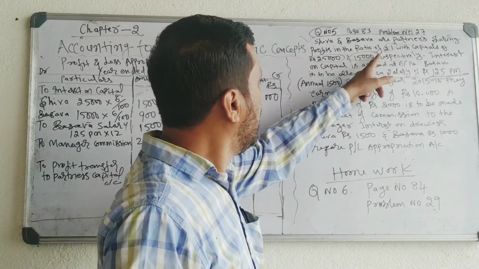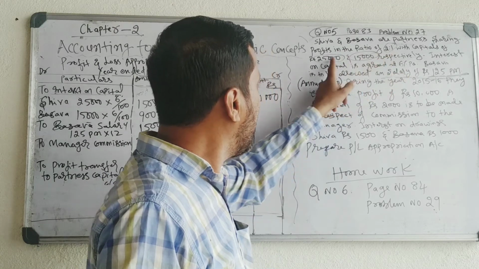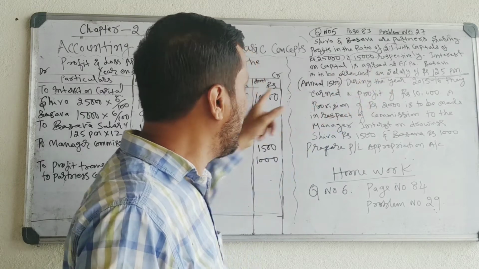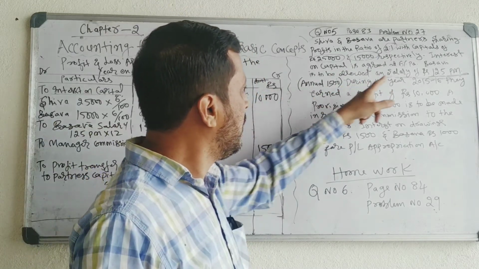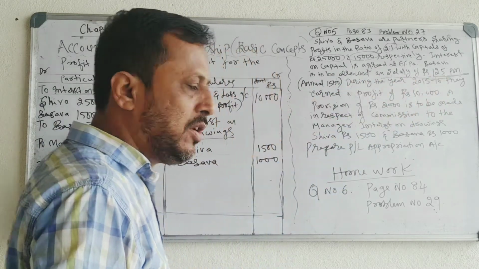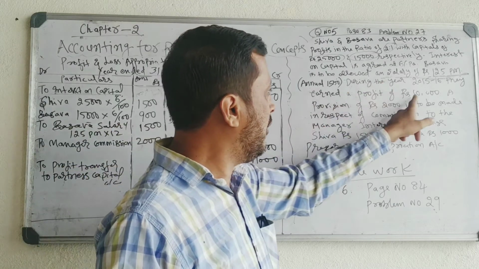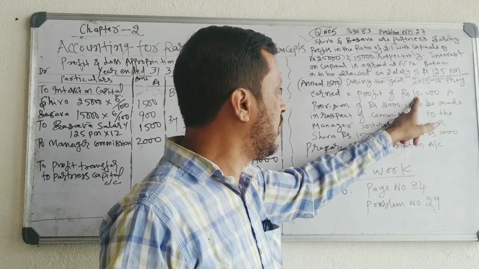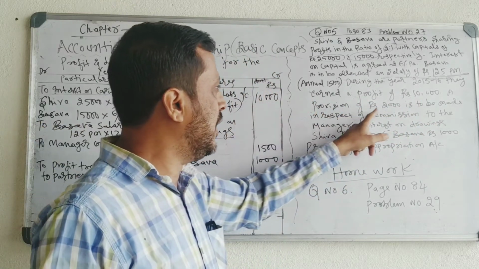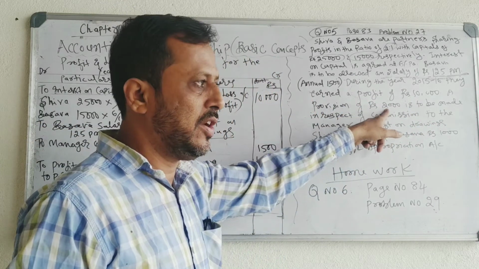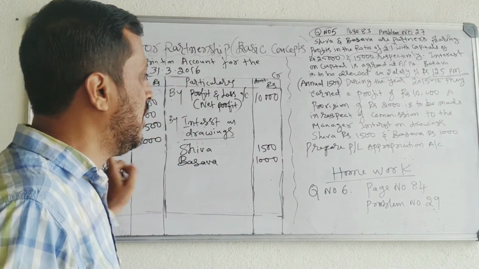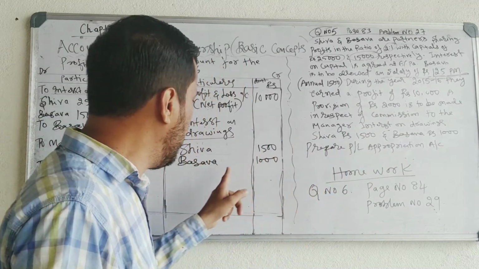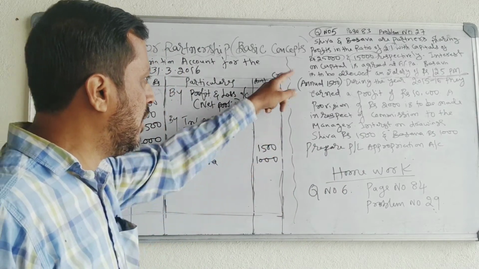First, the ratio is 2:1, and the capitals are 25,000 and 15,000. Then interest on capital at 6%, recorded on the debit side. Salary 125 per month, recorded on the debit side. Then profit of 10,000 rupees during the year 2015-16, recorded on the credit side. Then commission to manager, it's an expense to the business, recorded on the debit side. Then interest on drawings, it is an income to the business, recorded on the credit side. Okay, so we have completed the problem.